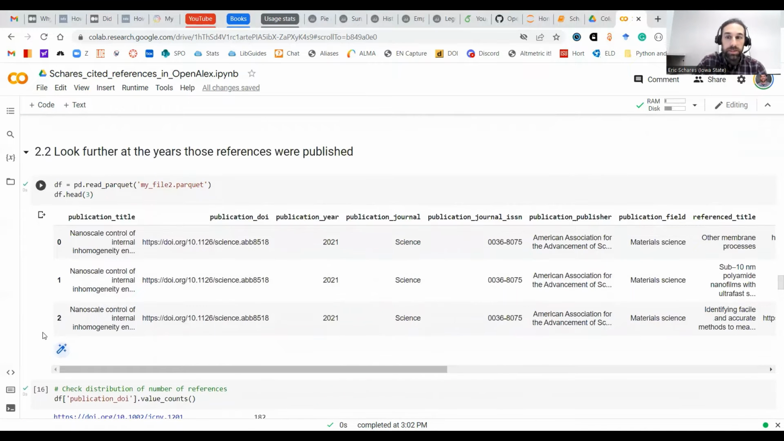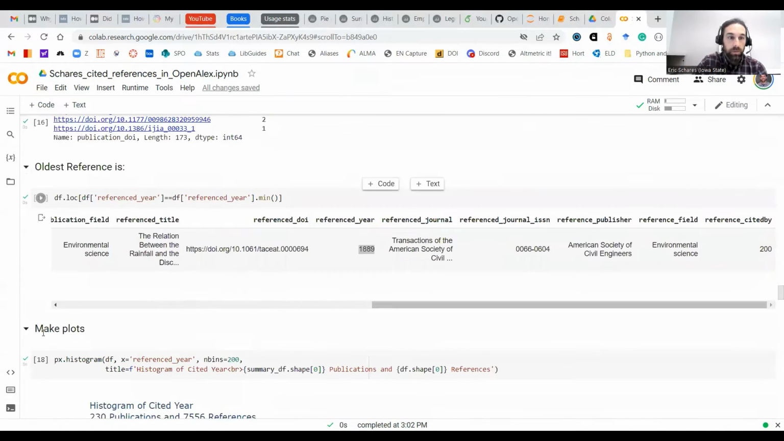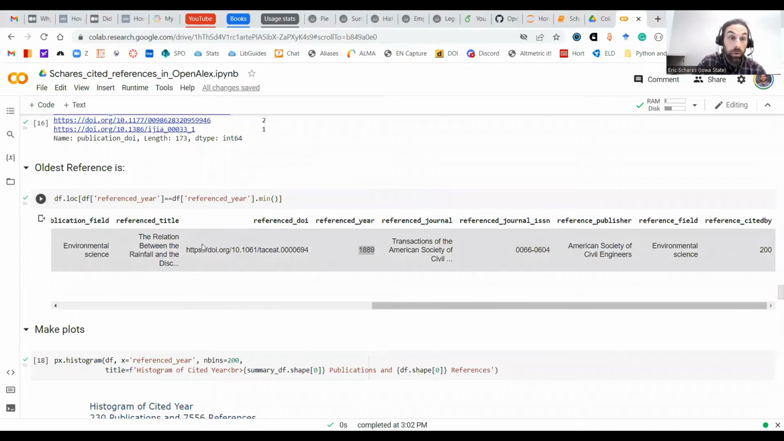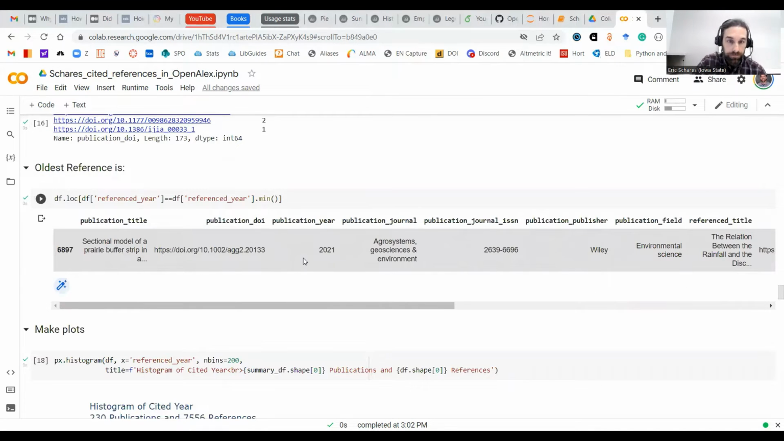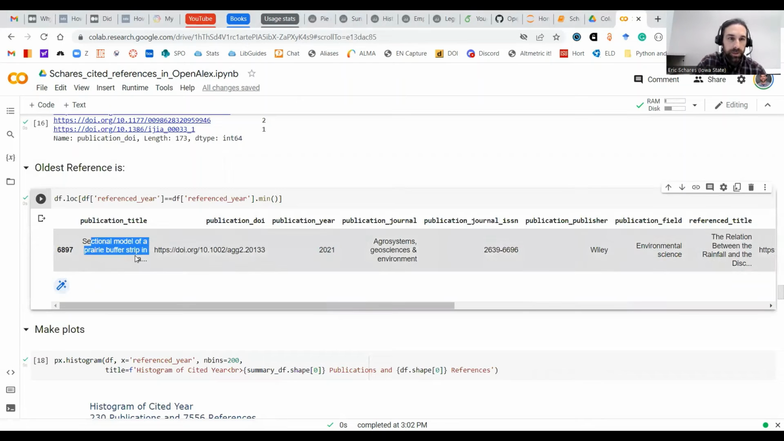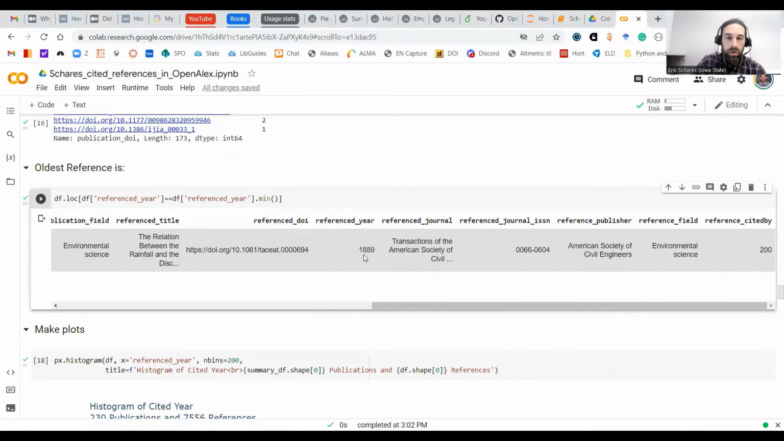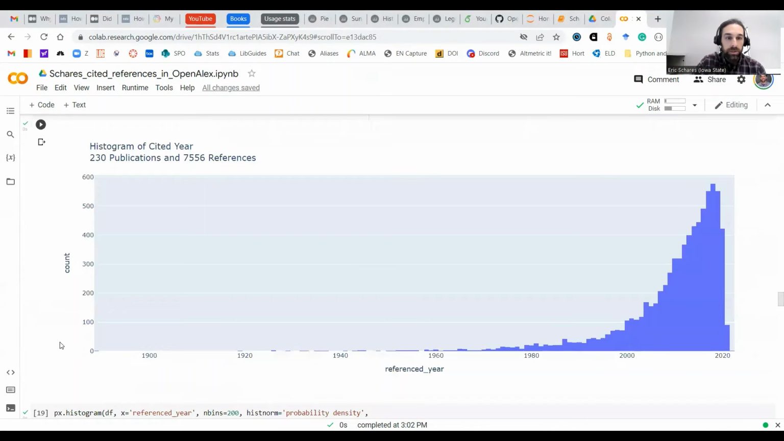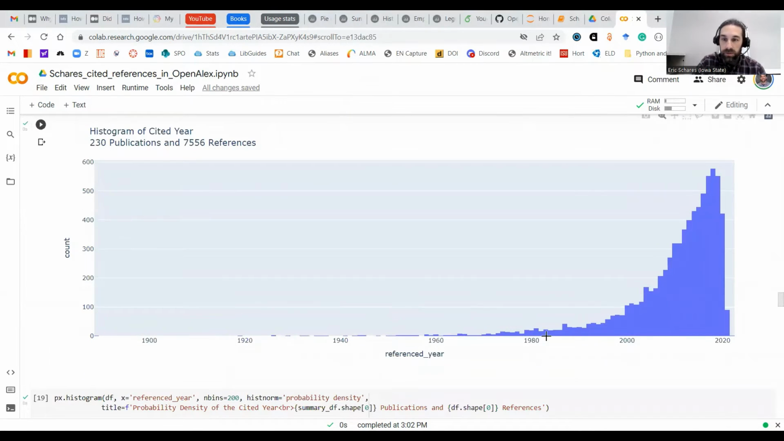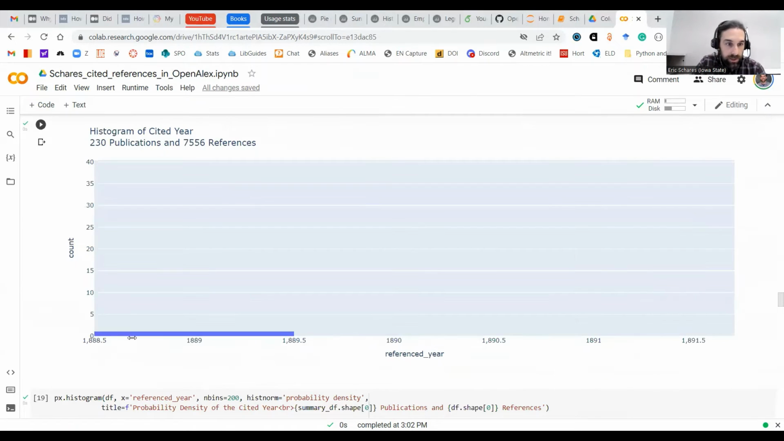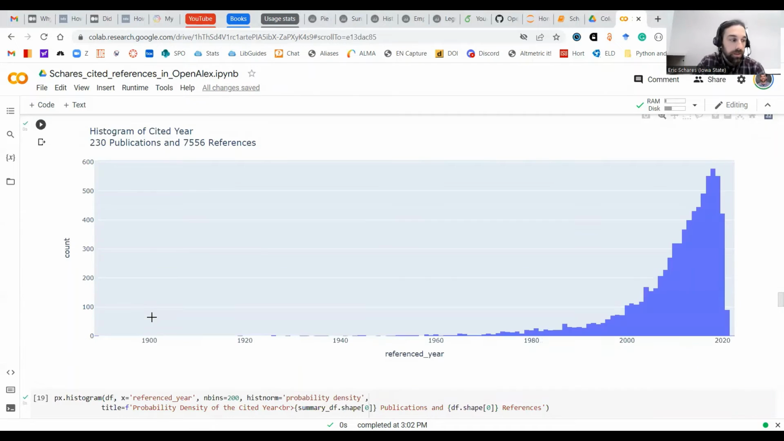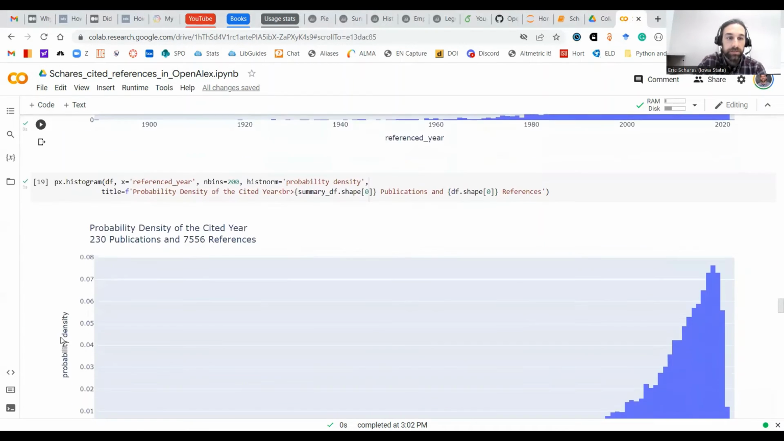What year was each reference published? Some fun things to do: we can look at the oldest reference. In 2021, this paper cited a work from 1889. That's pretty cool. We can also look at the histogram of those citations. Again, you can see a peak here at 2018. All these are 2021 papers that are citing back to 2018. And way down here at the bottom is that paper from 1889. So we had one paper that was by far and away the oldest in this set.